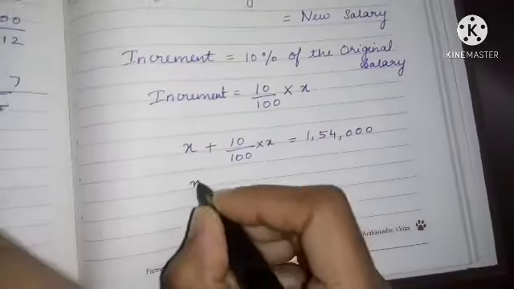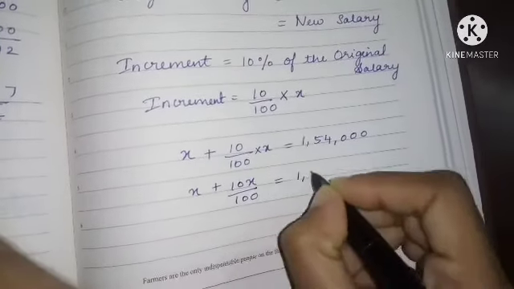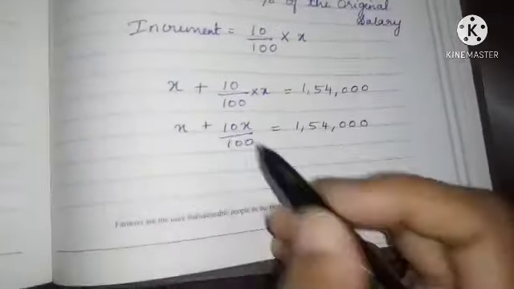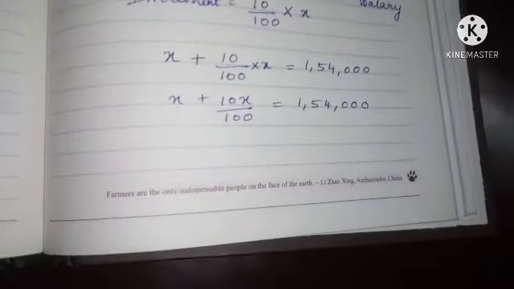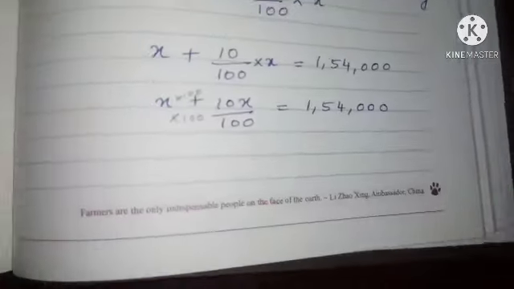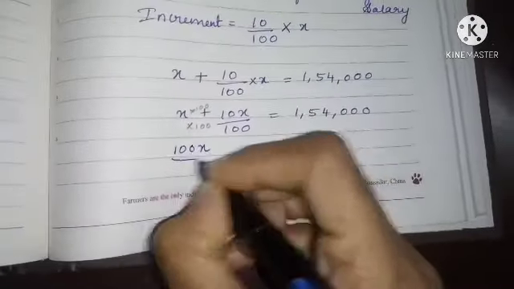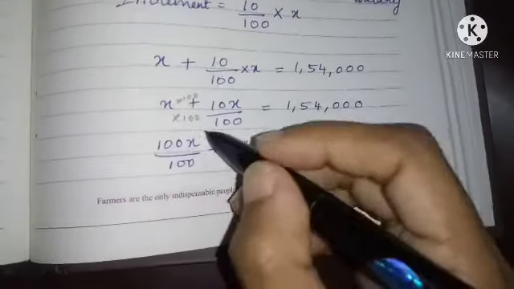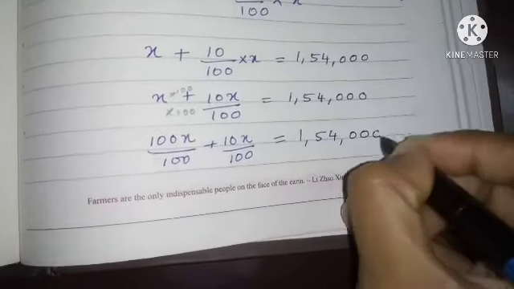Now we'll do it. X plus 10x divided by 100 is equal to 1,54,000. Yes. Now these two, can we take LCM? Yes. Now we'll multiply by 100. I have to make this denominator 100. So X into 100 is 100x divided by 100 plus 10x by 100 is equal to 1,54,000.